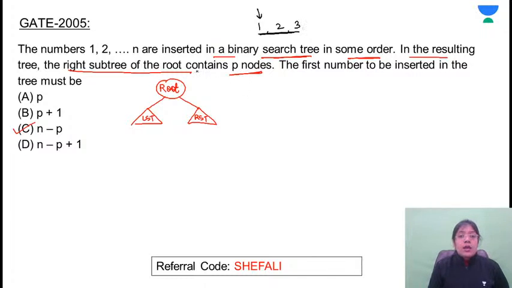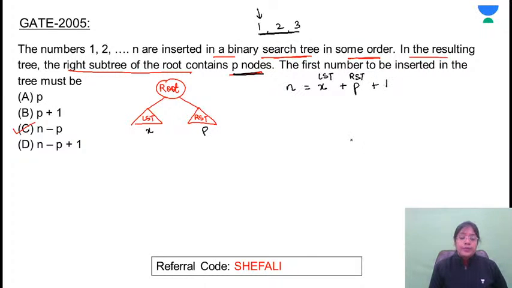They are saying that if the total number of nodes are n, so 1 will be the root. Total nodes are n, so the number of nodes in the left subtree plus the number of nodes in the right subtree. If x represents the number of nodes in the left subtree, how many nodes are in the right subtree? P nodes. So total number of nodes will be equal to the number of nodes in the left subtree, number of nodes in the right subtree